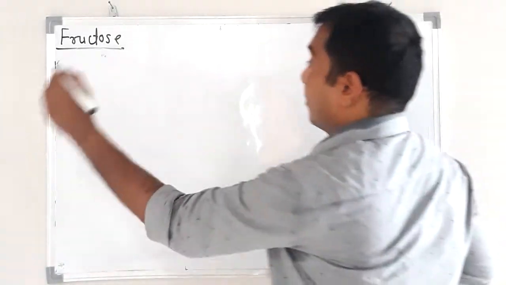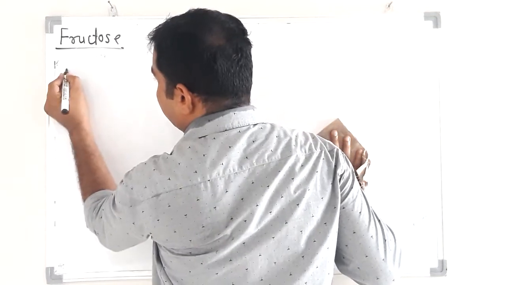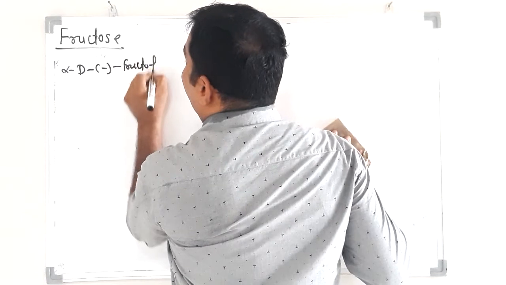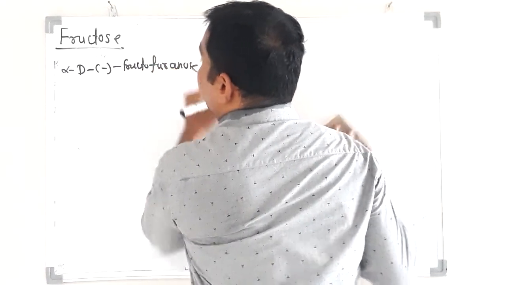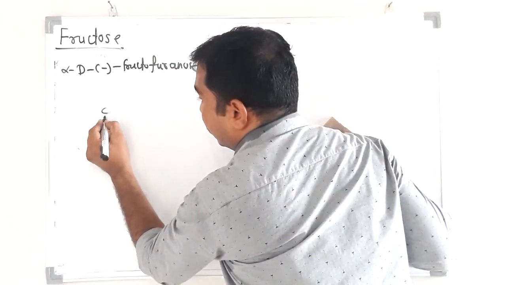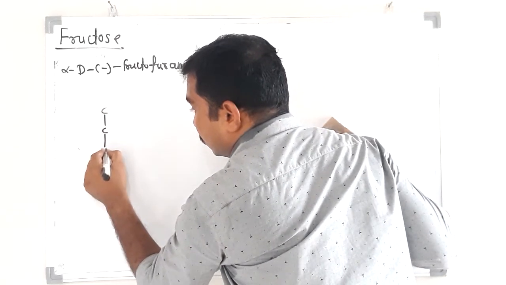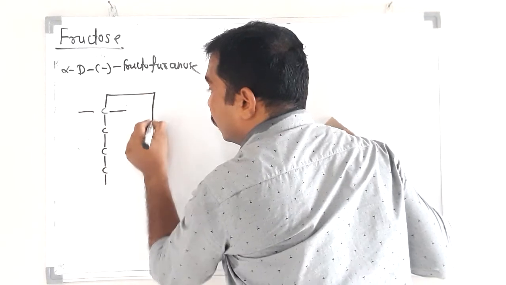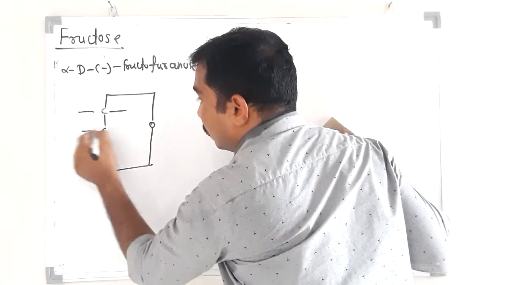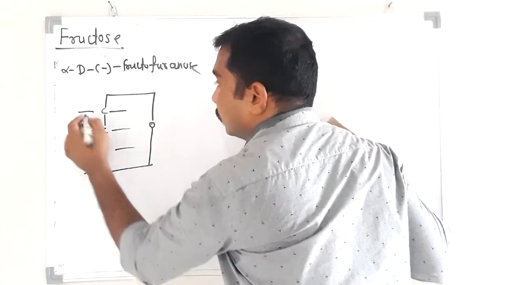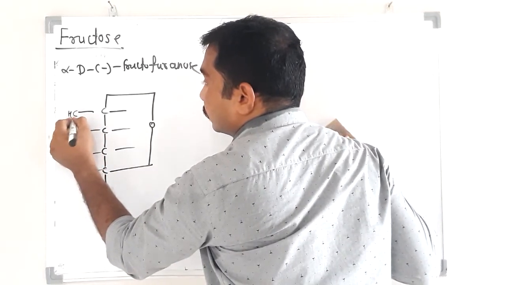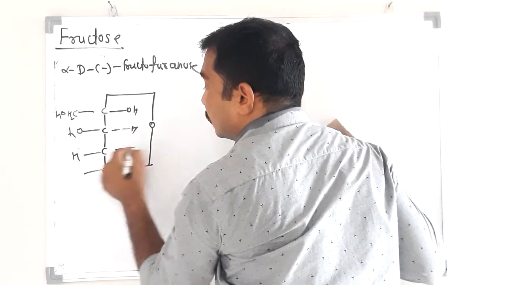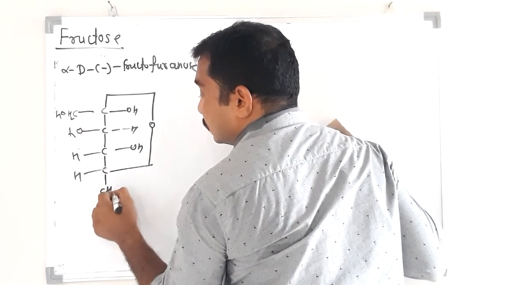See, first I will draw alpha D negative fructofuranose. 1, 2, 3, 4, OH, OH, H, H, OH, H, CH2OH.